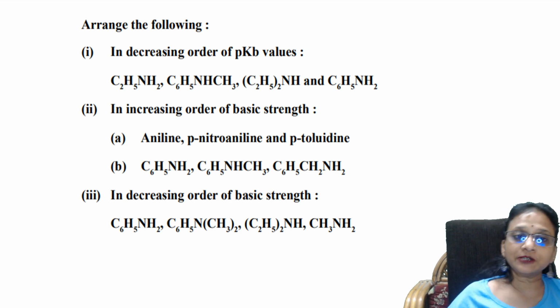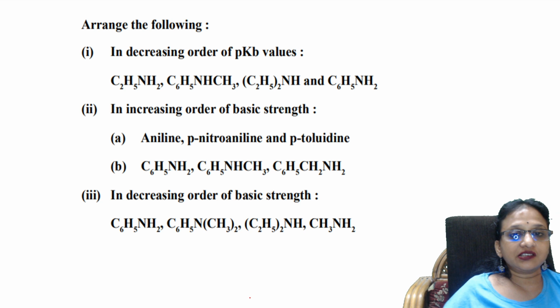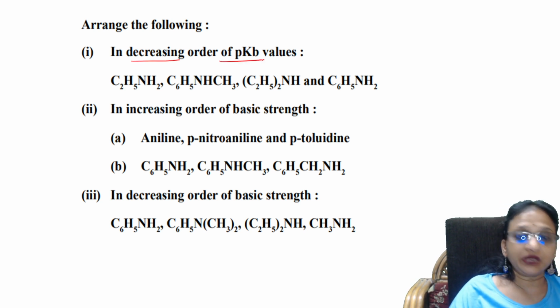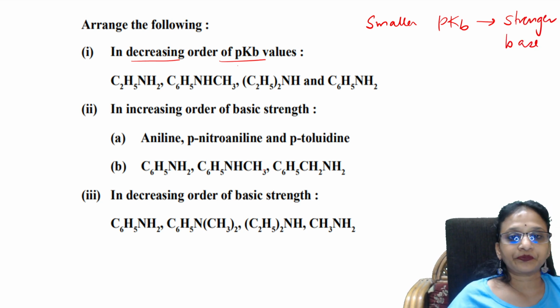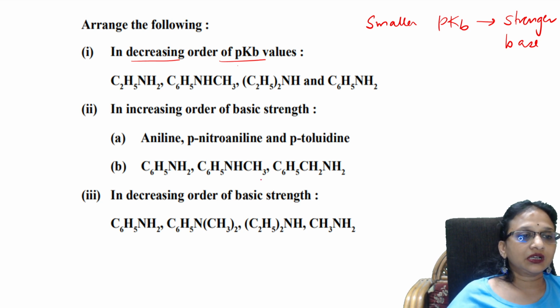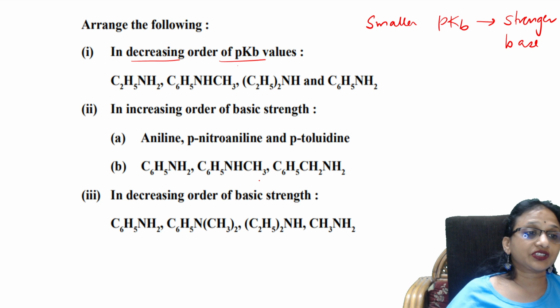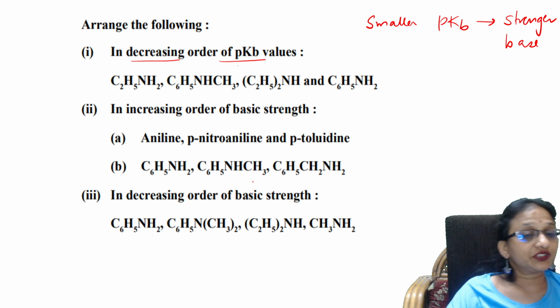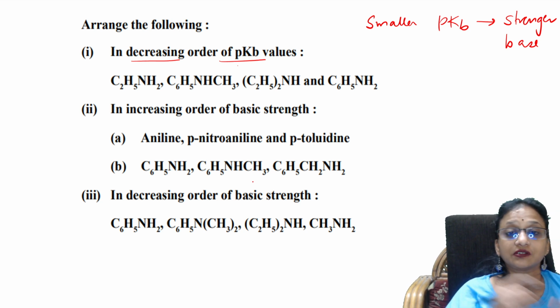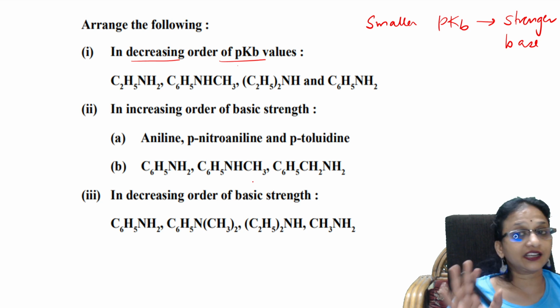Next question, very important question. Write in decreasing order of the pKb values. Okay, done. Now remember students, whenever a pKb question is given to you, remember: smaller pKb value, stronger base. This is the clue for this. Second, remember the one which has more plus I groups will release electrons more, so let's see and understand.